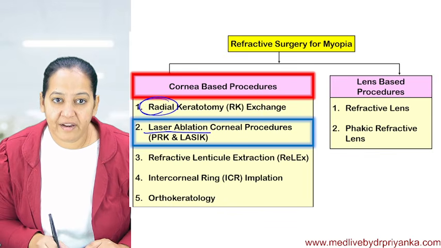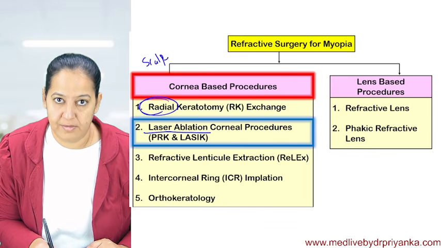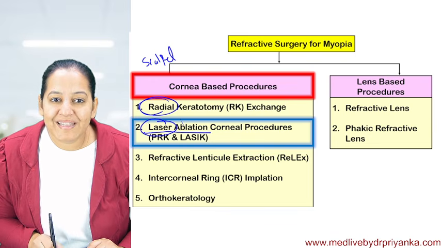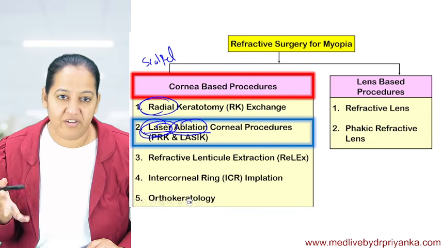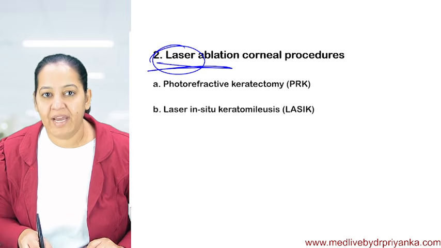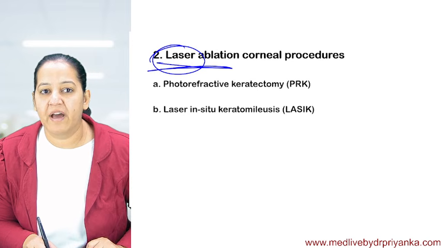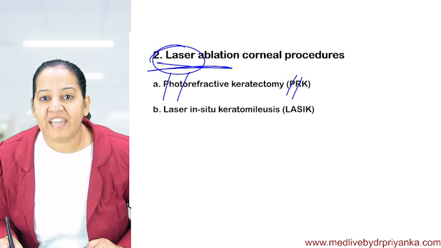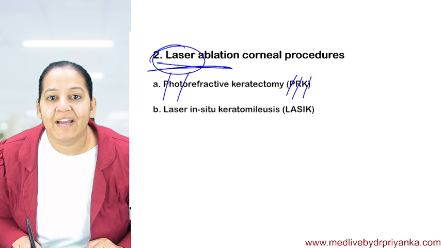Here we have given the radial cuts with a scalpel, with a knife. But here we don't use a scalpel. We will use laser for doing the ablations, for cuttings. There are two types of procedures, PRK and LASIK. Laser ablations are of two types. What is the full form of PRK? Photorefractive keratectomy.